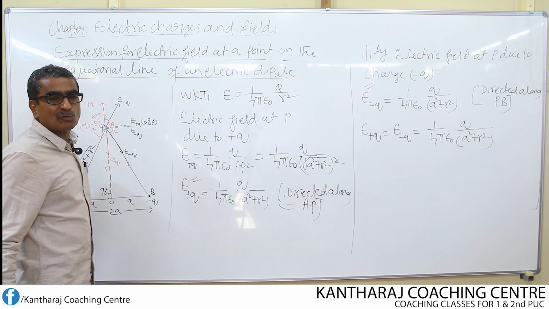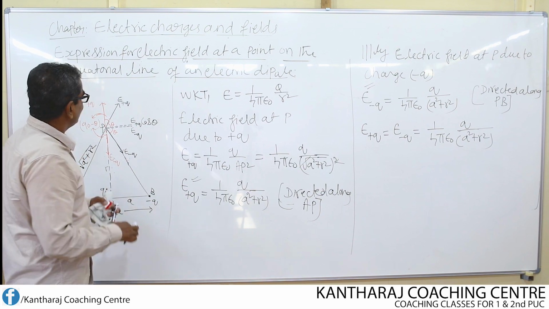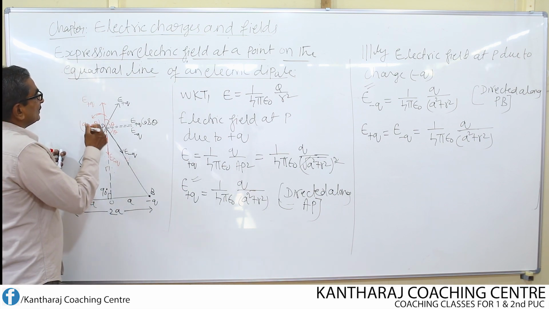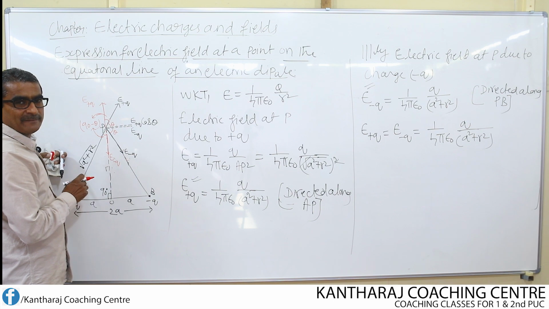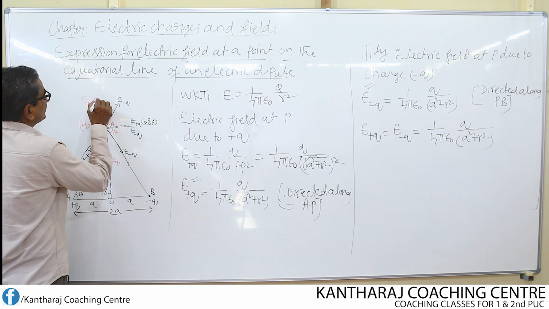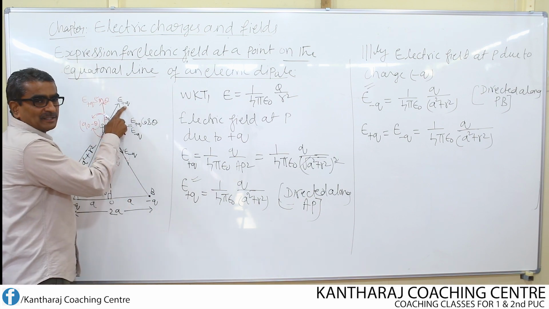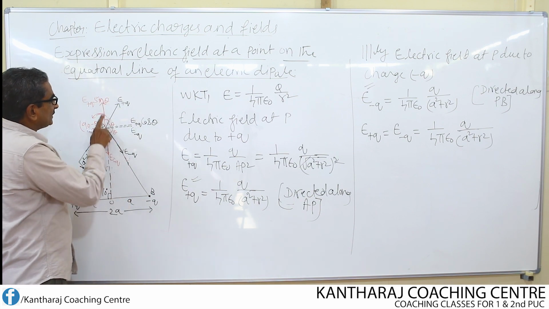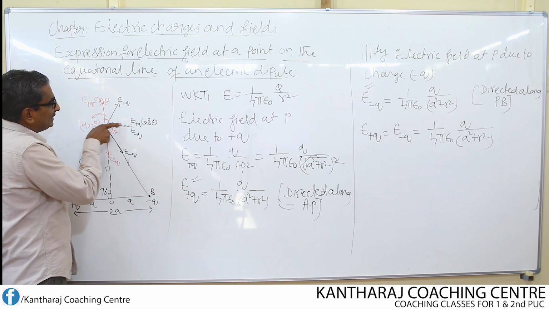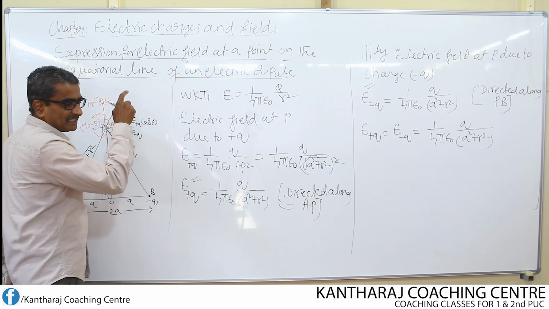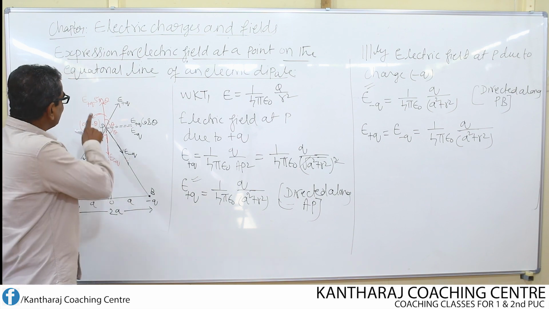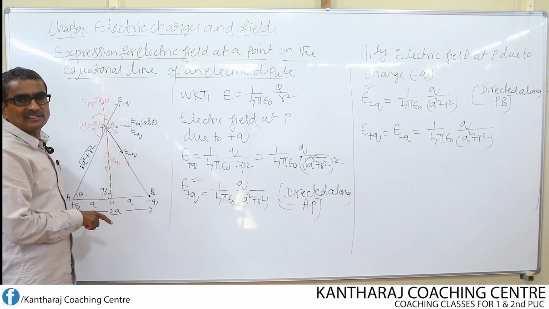We call this the vertical component. The vertical component is represented by means of the trigonometric function sin theta. What is it that you resolve? You resolve E plus Q. Therefore, this becomes E plus Q sin theta and this component becomes E plus Q cos theta. This is vertical and this is horizontal.